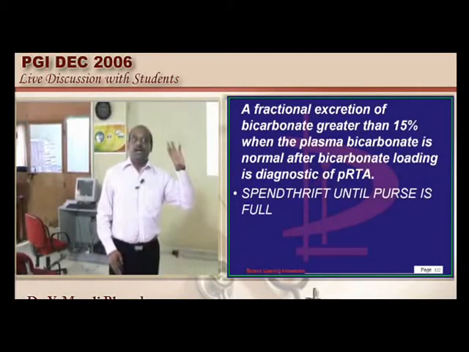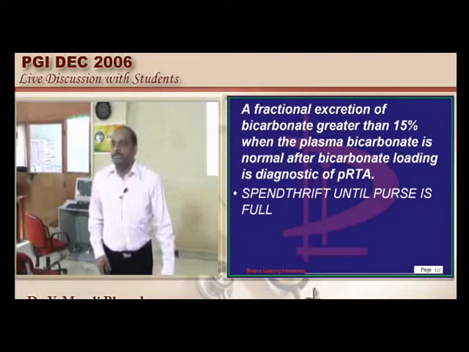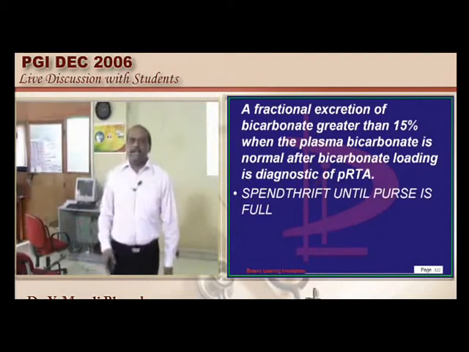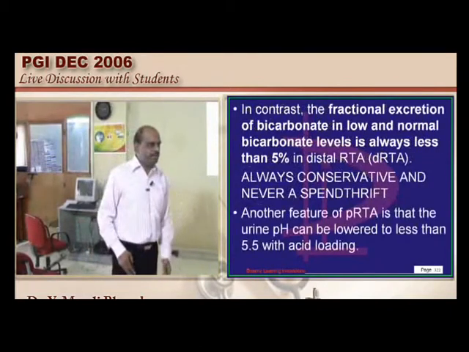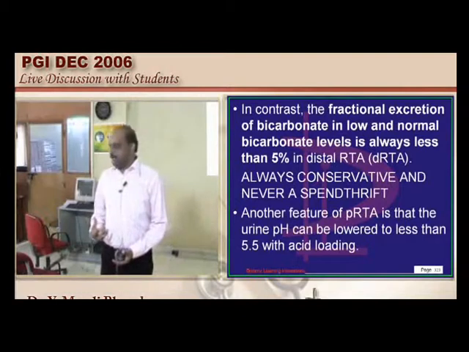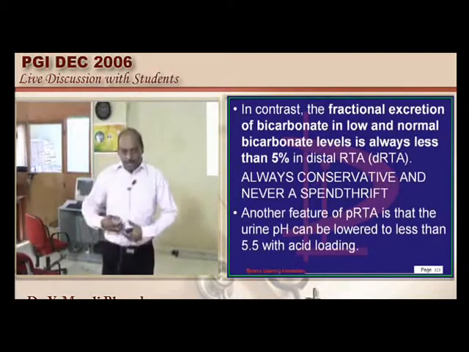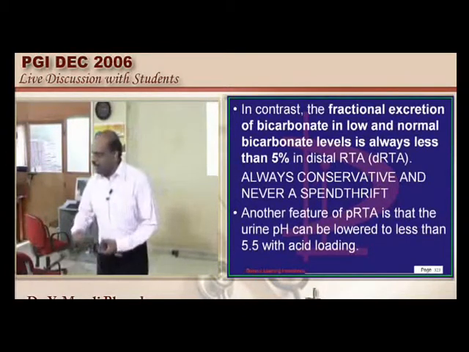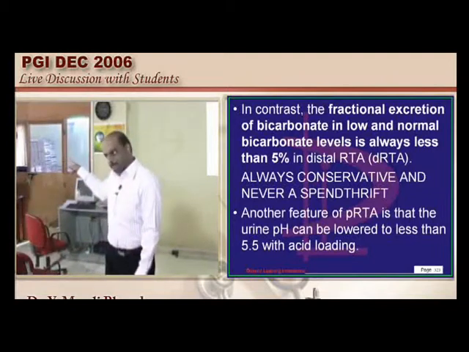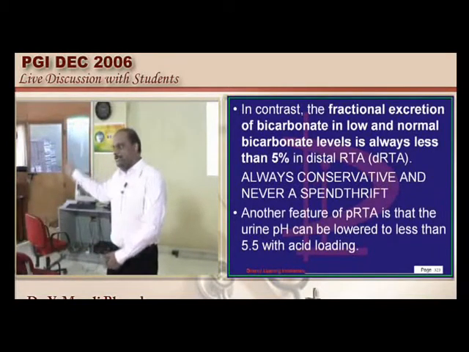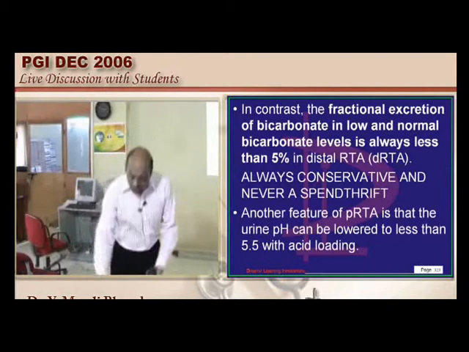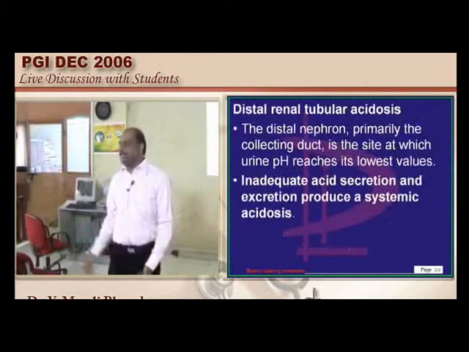Now, what is the difference between the two? Why is acidosis there in the case of proximal renal tubular dysfunction? In proximal renal tubular dysfunction, that is type 2, bicarbonate is not reabsorbed, hence it is lost, so bicarbonaturia is leading to development of acidosis. That is the underlying pathology. Then why is there an acidosis in the case of distal renal tubular pathology?